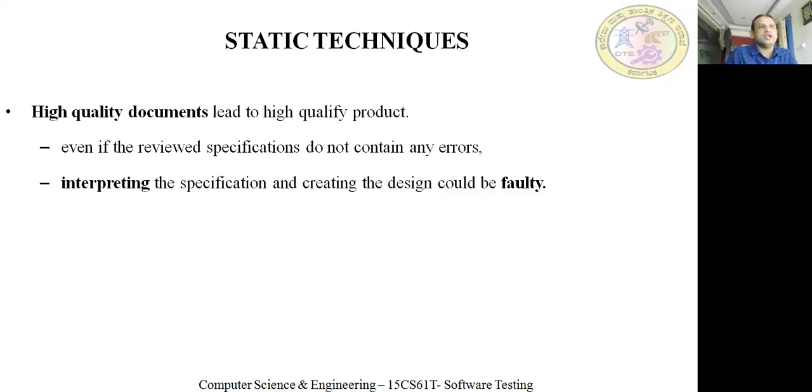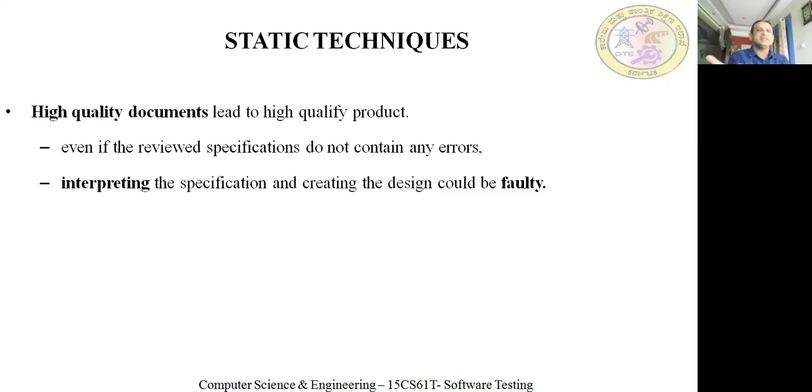So high quality documents will definitely lead to a high quality product, even if the reviewed specification does not contain any error. Review is nothing but checking. Sometimes interpreting the specification and creating the design could be faulty.